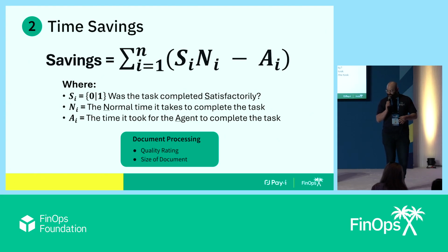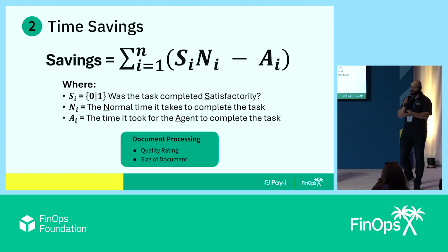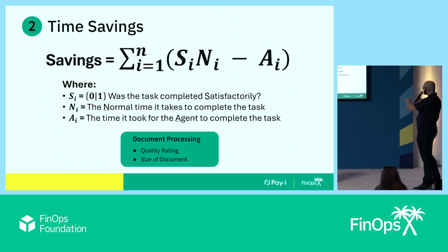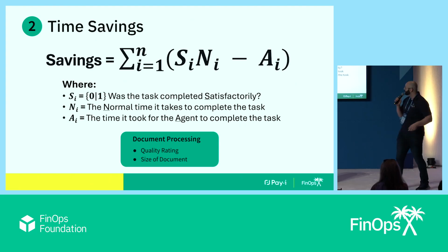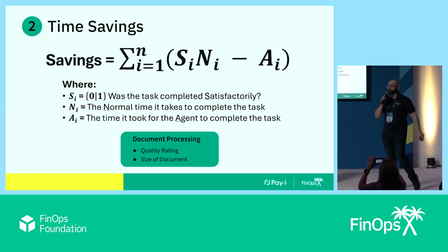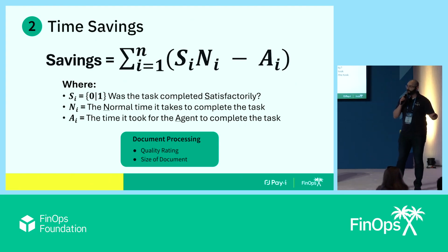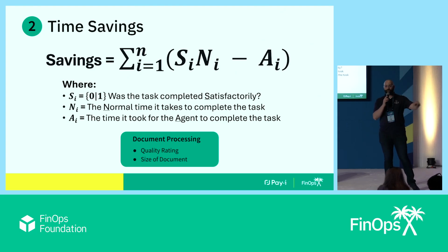In this equation, S is simply an indicator of whether or not the task was completed to satisfaction. If it was, then you're saving on the normal amount of time it would have taken for a human to do this. So, multiply N, N becomes 1, or S becomes 1, and so you get N. But then it also takes the agent some time to actually perform this activity as well. And so this one equation will actually capture all 3 states.